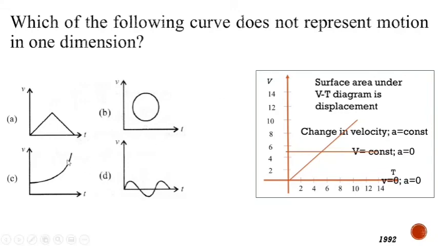All these three diagrams are possible, but in this case you can see that at the same time there are two different velocities indicated. So time is same, but at this point and at this point there are two different velocities indicated. One object cannot have two different velocities at the same time. So that is why option B is the correct option, which does not represent the motion in one dimension.